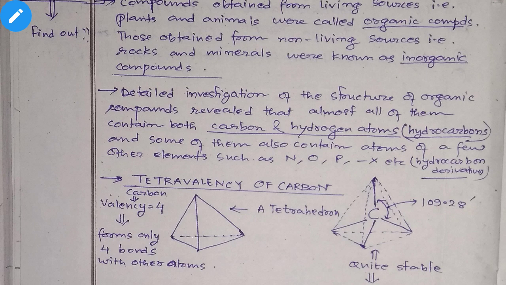Remember, hydrocarbons. If they contain other elements like phosphorus, nitrogen, oxygen along with carbon and hydrogen, they are known as hydrocarbon derivatives.